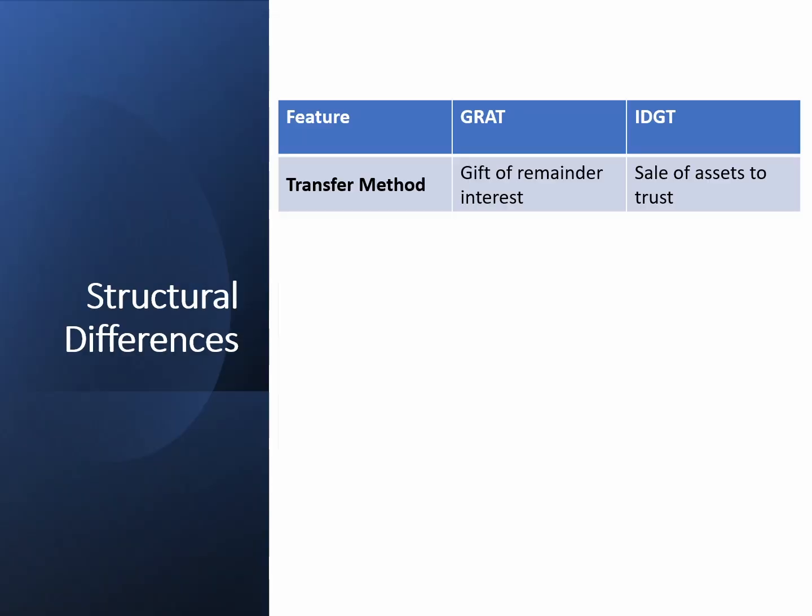In contrast to GRATs, IDGTs are typically structured as a sale of assets to a grantor trust in exchange for a promissory note. Grantor trust status means no gain on the sale must be recognized. Without grantor status, it's just a sale to a separate taxpayer.